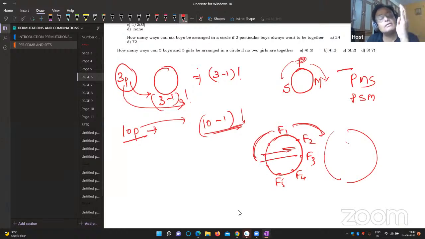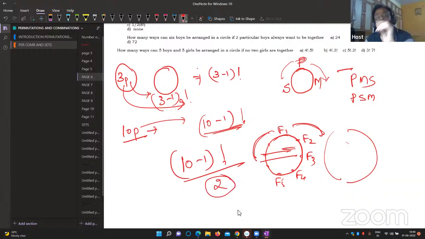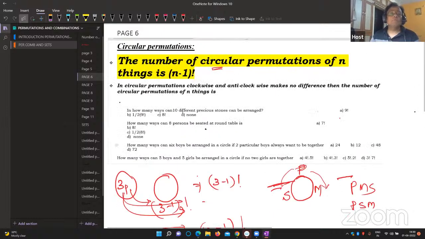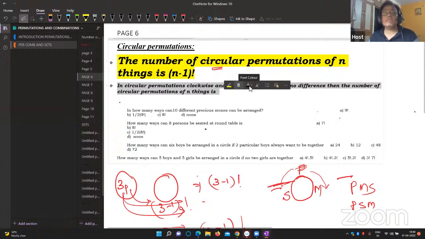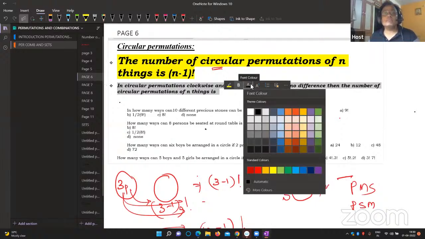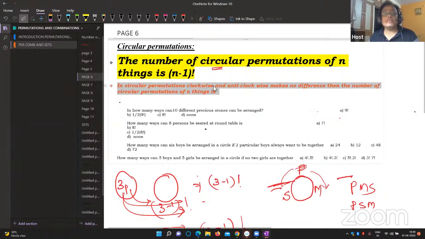If clockwise and anti-clockwise doesn't make any difference, then definitely it is 10 minus 1 factorial divided by 2. Never forget to write divided by 2. I think you are clear, my dear children. If clockwise and anti-clockwise make a difference, it is just total objects minus 1 factorial. If there is no difference, that time you have to write it divided by 2. Now I'll show you this question. Look here, once again I'll make it big. With this, you can definitely understand how it will be. Look at it.